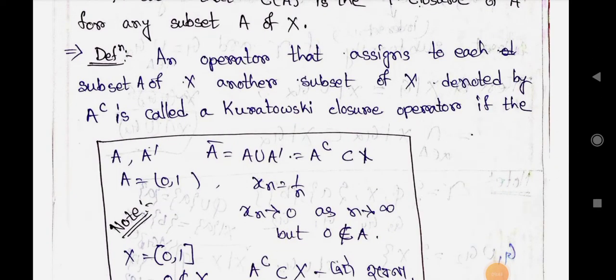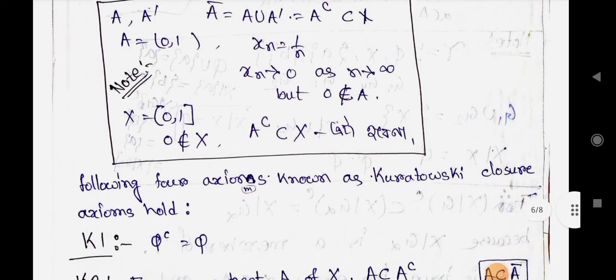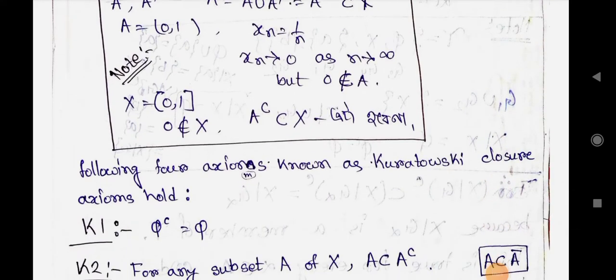Now a definition: an operator that assigns to each subset A of X another subset of X denoted by AC is called a Kuratowski closure operator if the following four axioms, known as the Kuratowski closure axioms, hold.